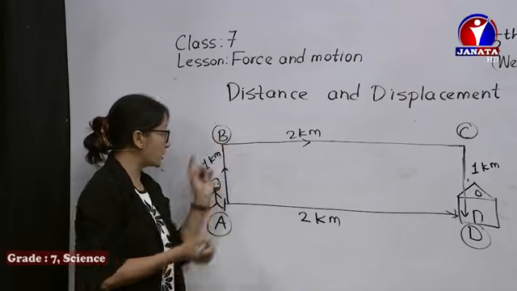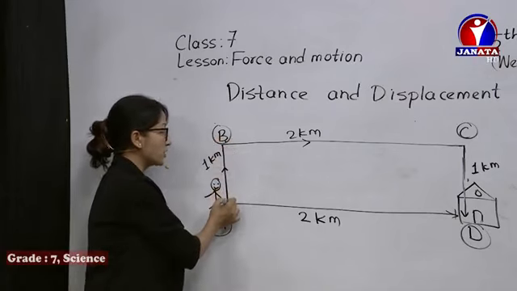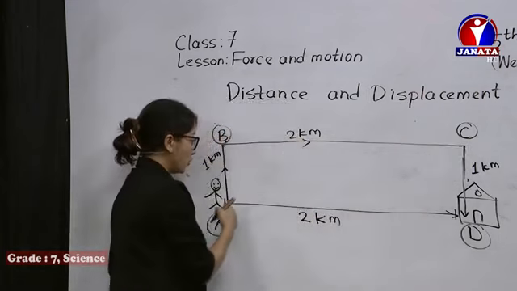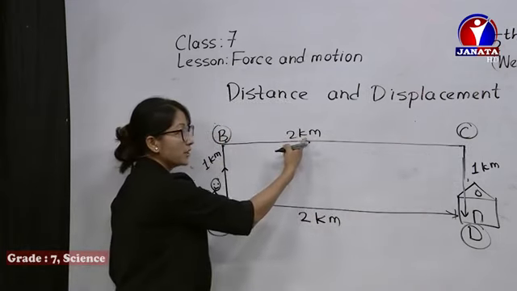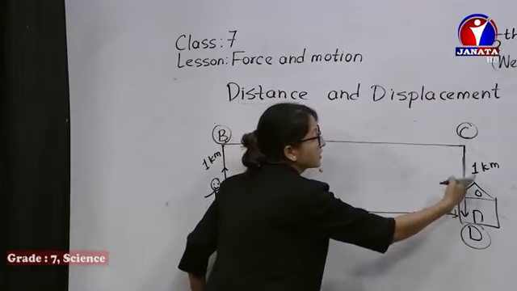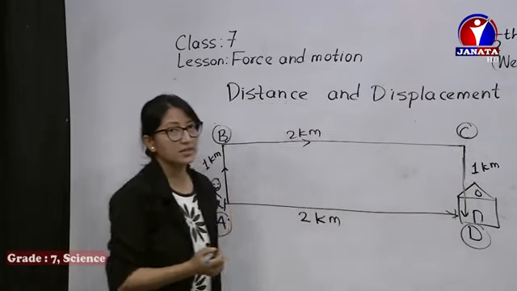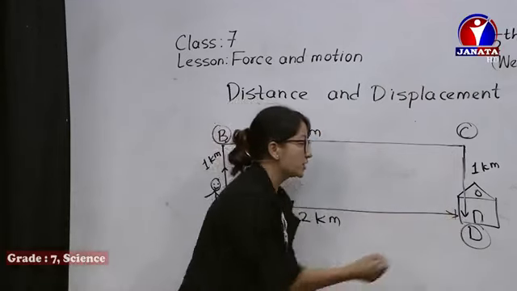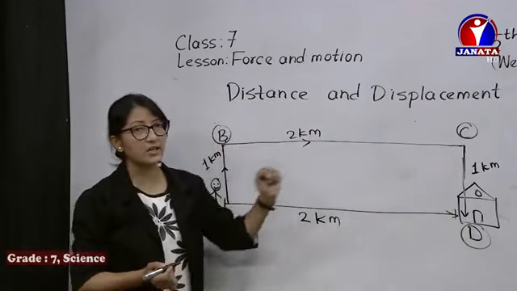He moves from point A to point B, 1 kilometer covered. Again from point B to point C, 2 kilometers covered. So 1 plus 2, 3 kilometers. Again he gets down and covers 1 more kilometer, that is 1 plus 2 plus 1, 4 kilometers. Then he reaches home. Like that he can reach home.